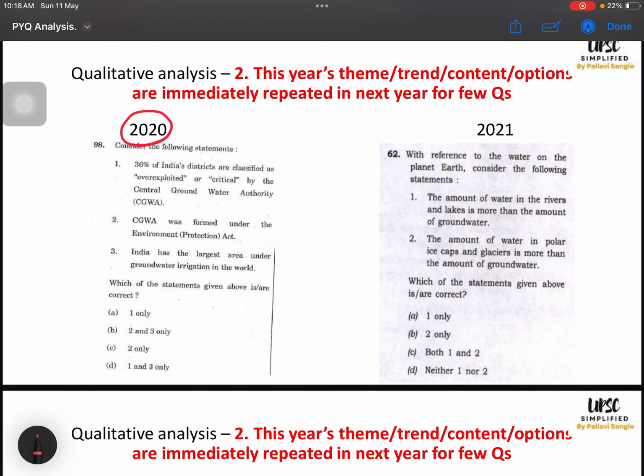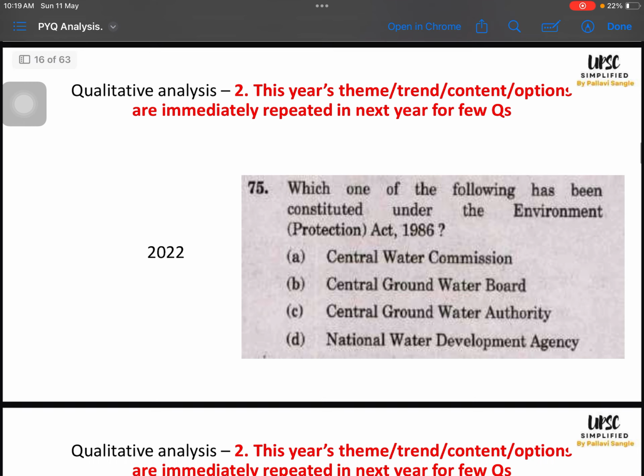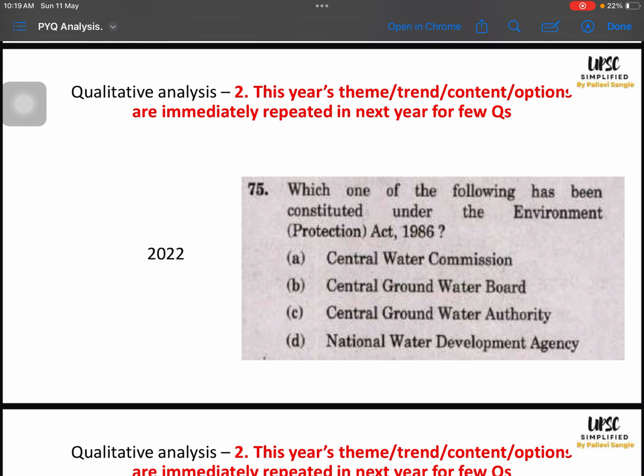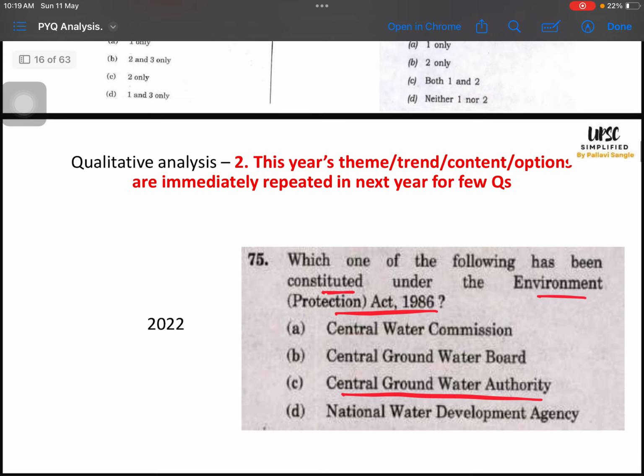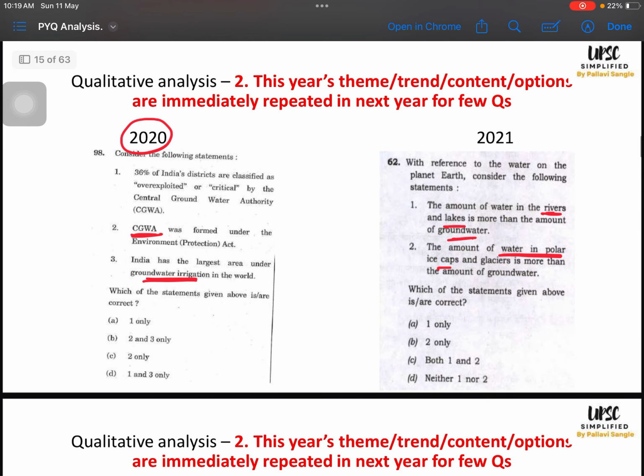Then 2020, they have asked regarding the Central Groundwater Authority, then groundwater irrigation status, that means water sources of India. 2021, they have asked again about water sources, lakes and rivers and groundwater, amount of water in the polar ice cap and so on, right? Then in 2022, they directly asked which of the following is constituted under the Environmental Protection Act, and the answer is Central Groundwater Authority. So 2022 option C, Central Groundwater Authority, was in the question of 2020, CGWA. So are we good with this?